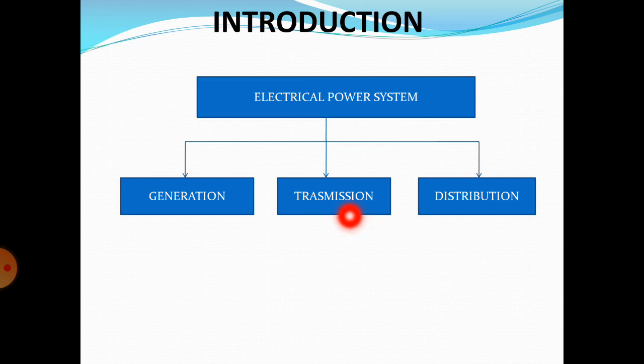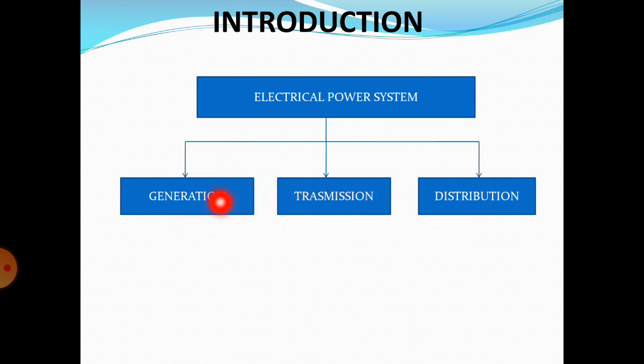The transmission system consists of a number of transmission lines, or sets of wires called conductors, that carry the electrical power from the generating station to the distribution system.